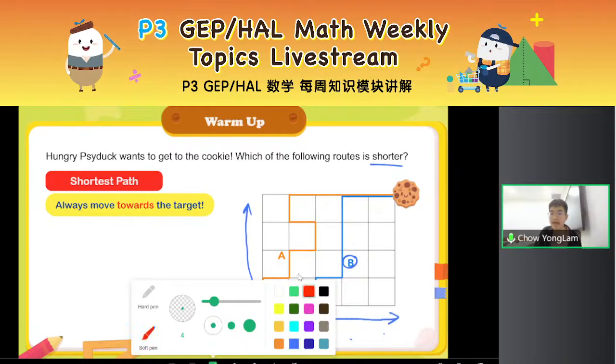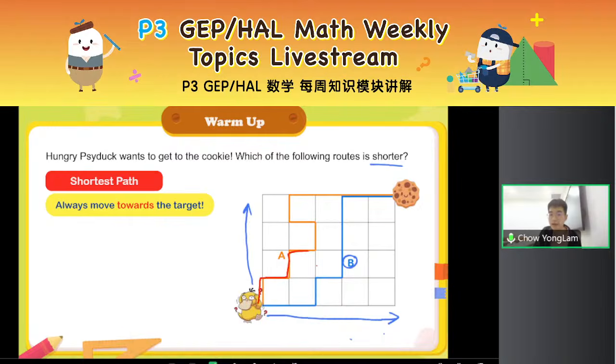You see in A, I'm going up, right, up, right, up. Then in A, I suddenly U-turn to the left. When I move away from my target, no matter how little it is, you will make your route longer, right? So a shortest path is always moving towards the target, which is why it's important to realize which directions you move from. Okay, and you cannot U-turn, right?